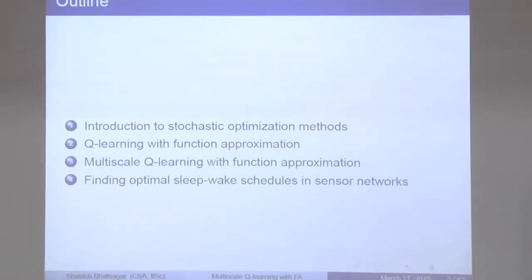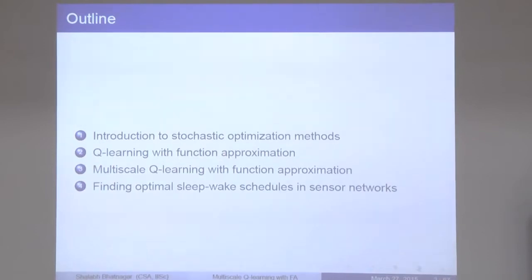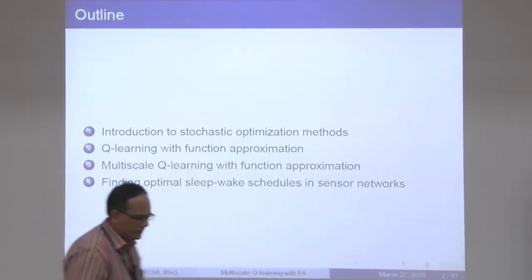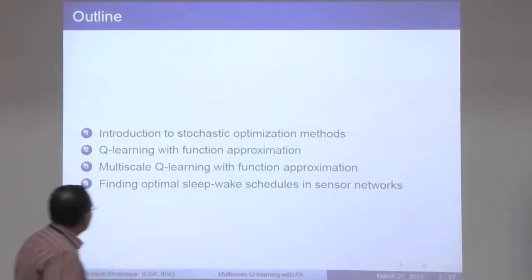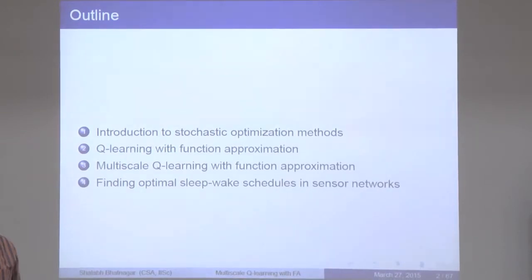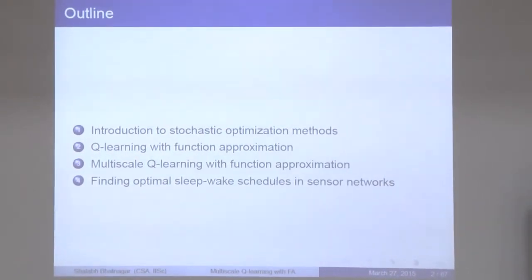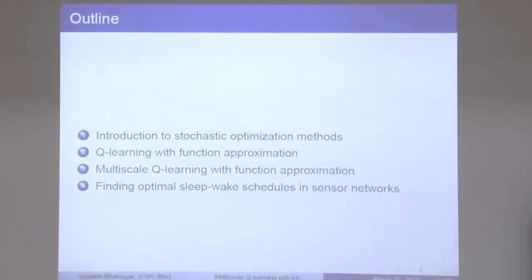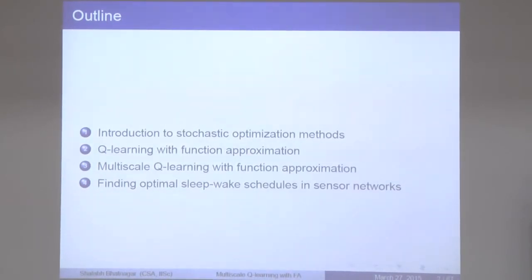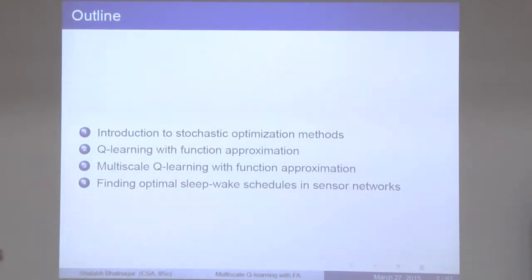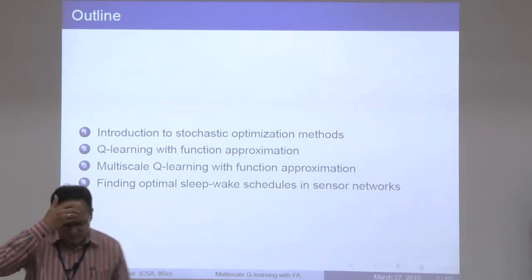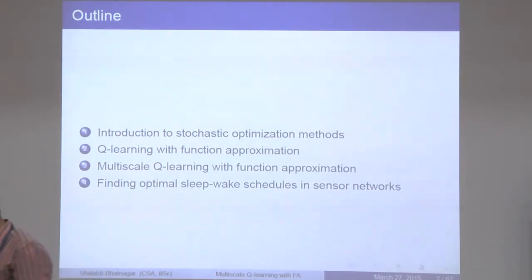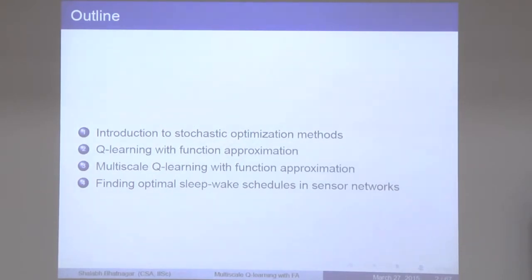This is largely the outline of what I am going to be talking about. I'll take you through some aspects of stochastic optimization methods, and then talk about Q-learning with function approximation, and then discuss some of the problems that Rich has talked about in Q-learning with function approximation, and then our tweak to that algorithm.